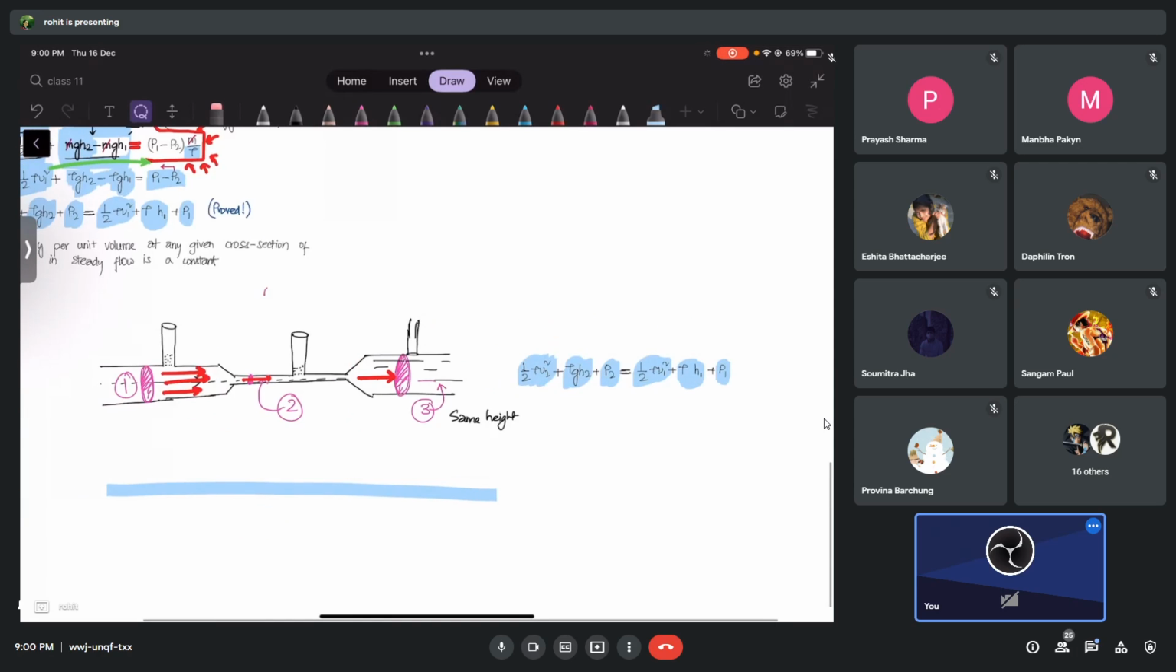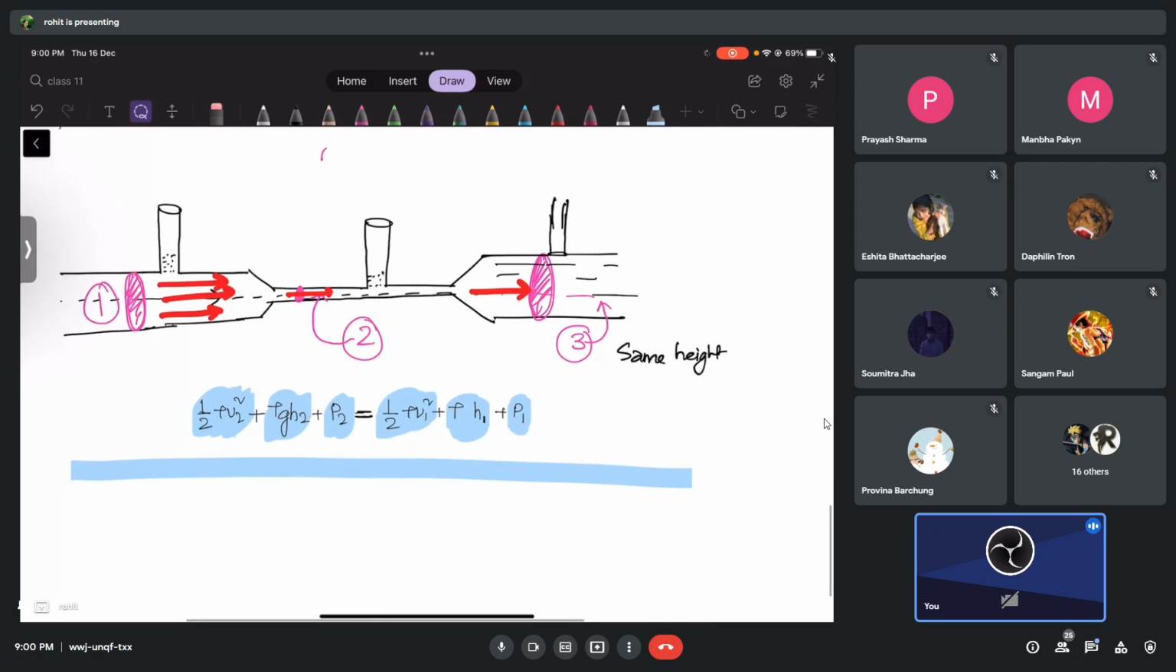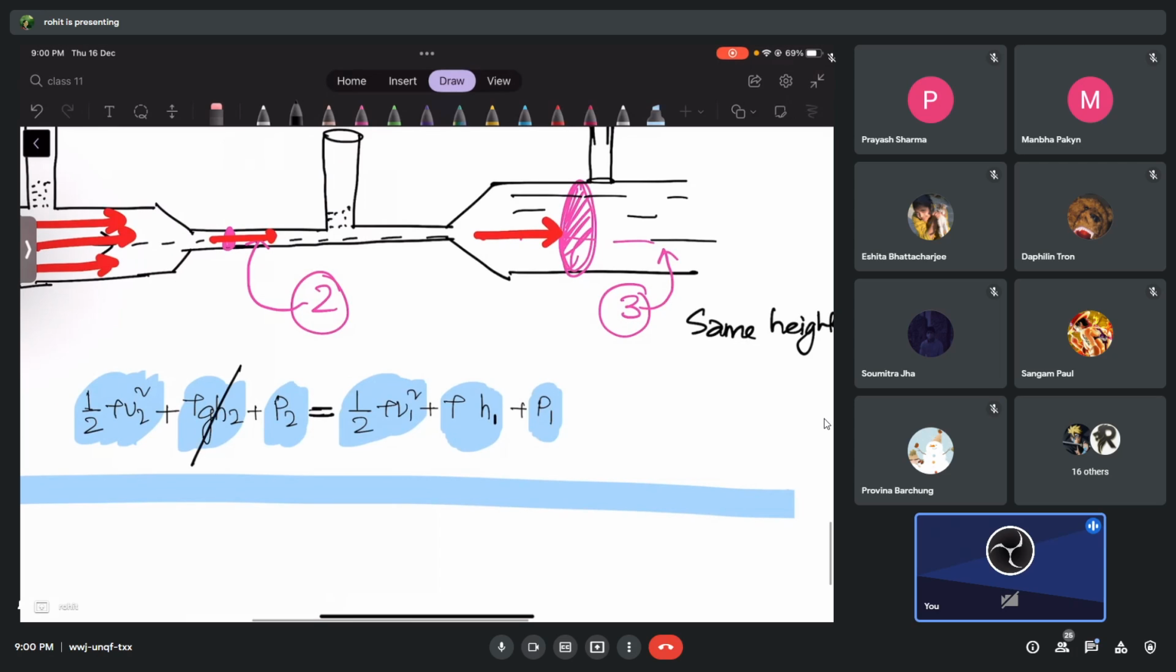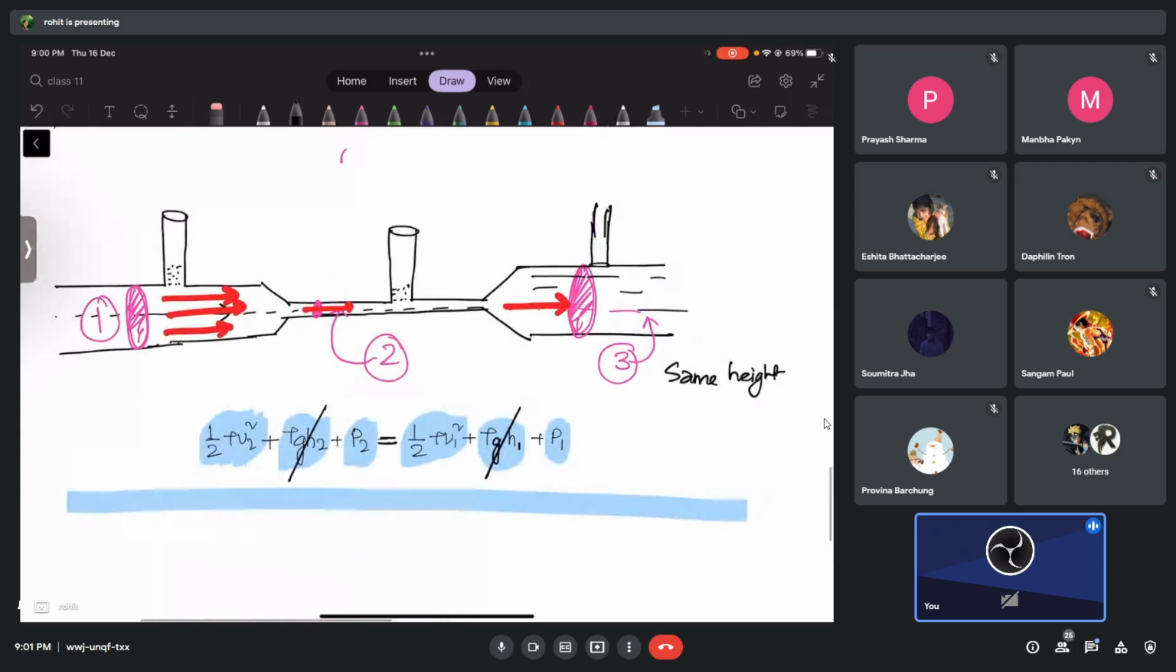Okay, let me put it somewhere here. Tell me what is the same in cross section 1, 2 and 3? Potential energy. That means this one, right? This one and this one are the same height also, right? This one, are they different or the same, guys? Check. Same, no? Same in cross section 1 and in the other cross section.